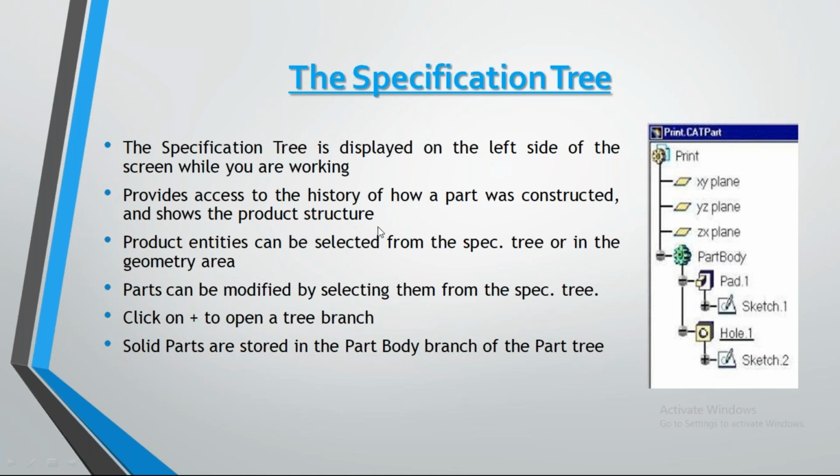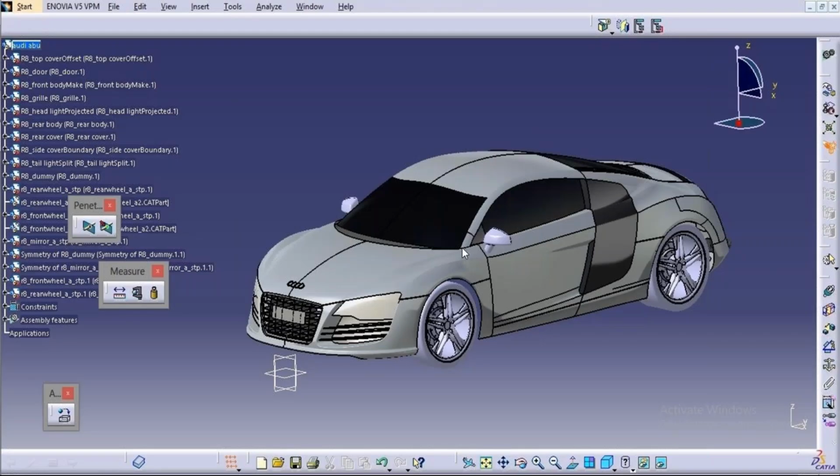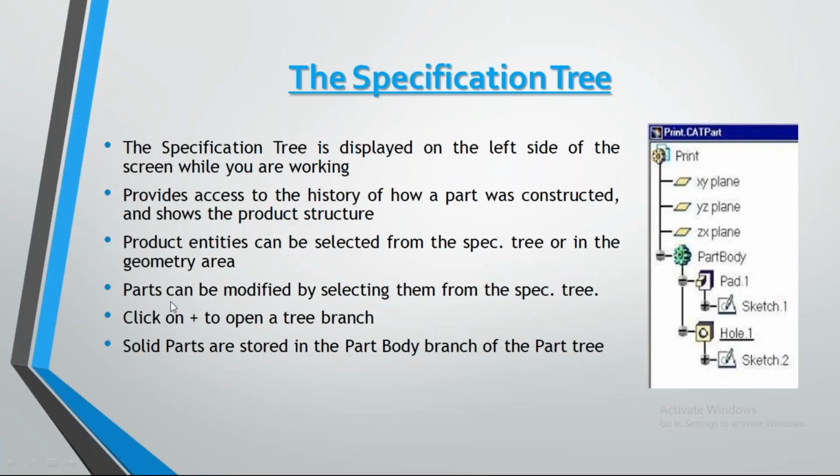It also shows the product structure. Okay, so for example, for this car, I need to select a particular sheet or something. We can select it in the car itself, or we can select it in the specification tree. Next, a part can be modified by selecting it in the specification tree.